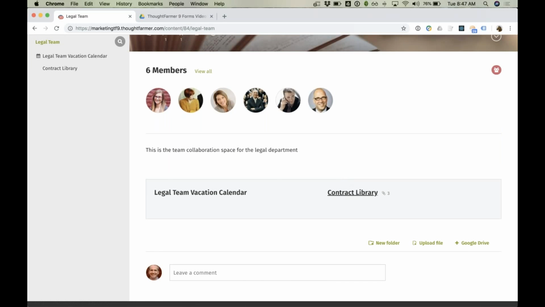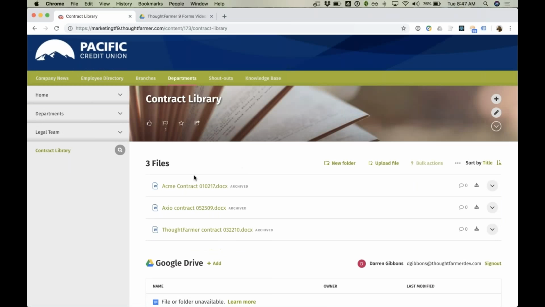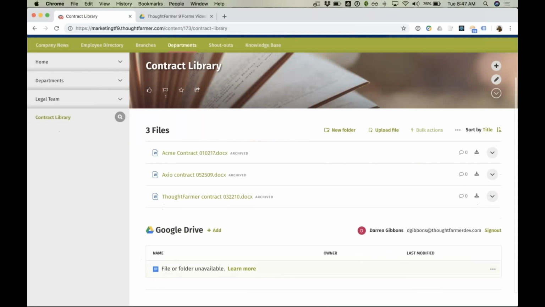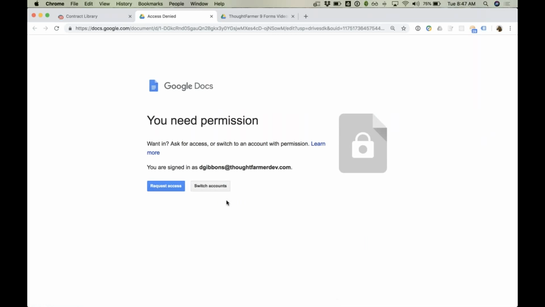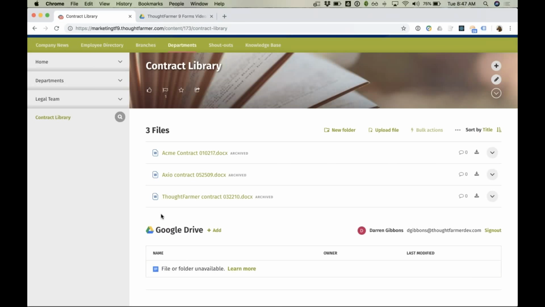Here I'm browsing the legal team section, in the contract library. You can see there's a couple of files I do have access to, but there's a file that somebody's linked up here that I do not have the permissions to access. If I click through into that file, I get the permissions dialog. From here, I can request access, or perhaps I'm logged in with the wrong account, so I could switch accounts and get access to that file. But if somebody else has linked that content onto the intranet and I don't have the correct permissions for it, it's not going to work there either.